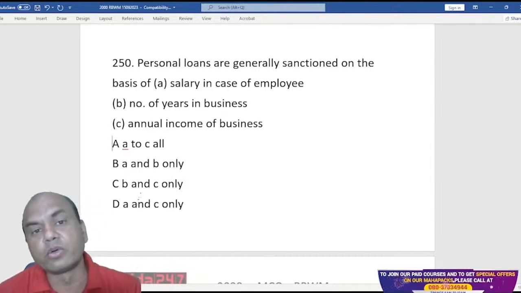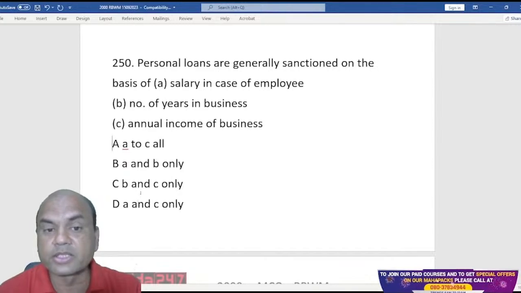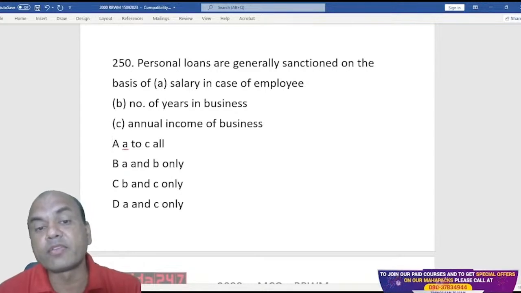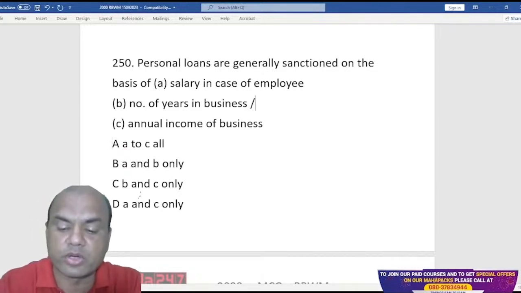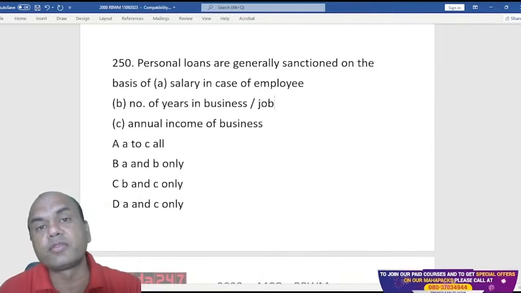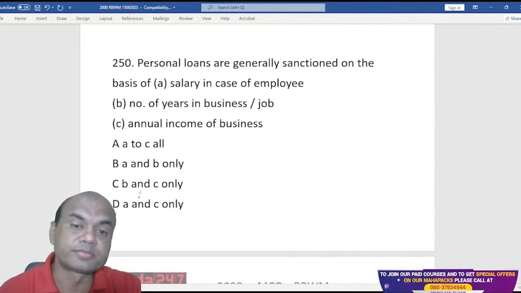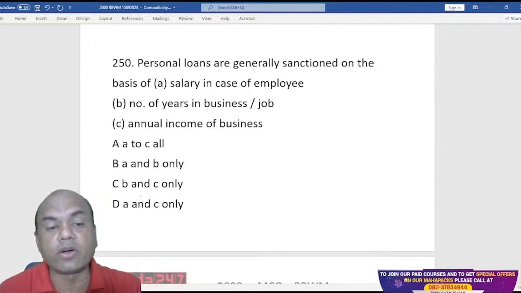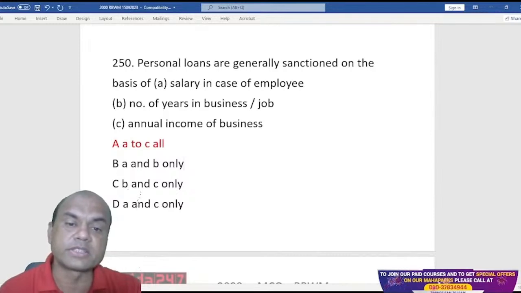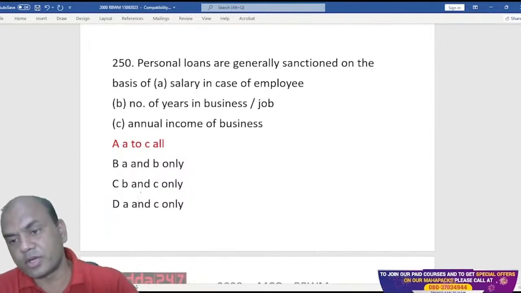If I am giving a loan to any person, B and C will be checked in case of a business person, but in case of an employee also, nowadays we check how many years in business, or I'll write it here, job also. Both things are important. Even for a salaried employee, if the job is of temporary nature, then what? So that's why A, B and C all. So A to C all is the answer. Personal loans are generally sanctioned on the basis of all three: salary, number of years and annual income. Got it? Next one.